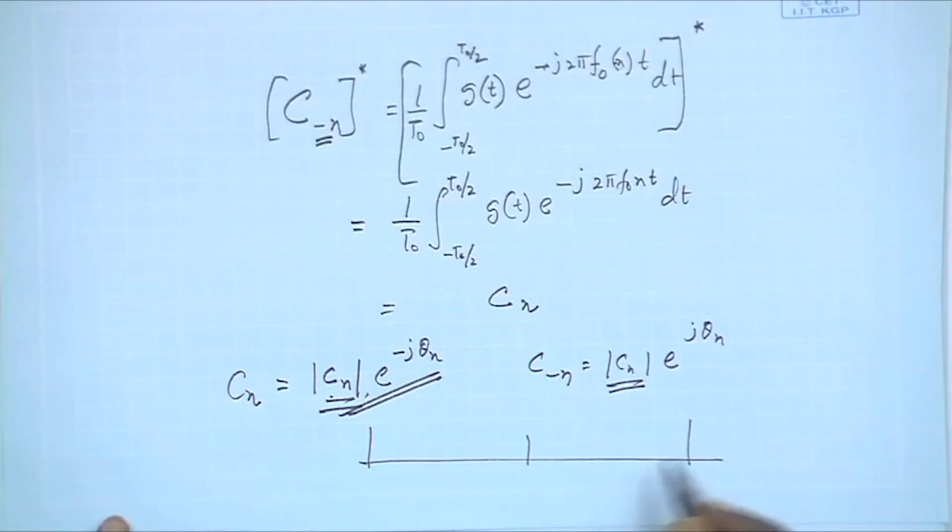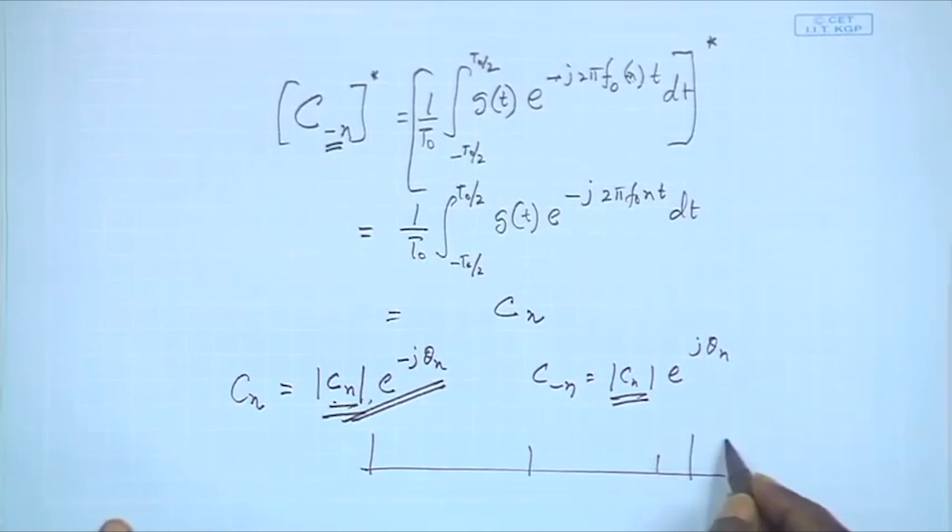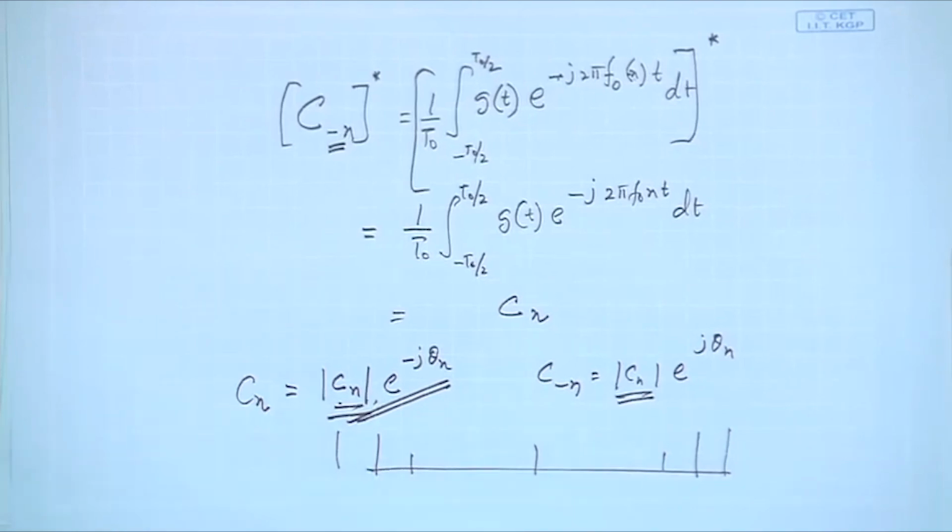Therefore, what do we get? For different values of n, the values might be different, but whatever it is at minus n, the value should be the same, right. So, we get an even symmetry in terms of the plot, right. Whatever we get at the positive half, we get the same thing at the negative half. Okay. So, that is why it is called even symmetry.